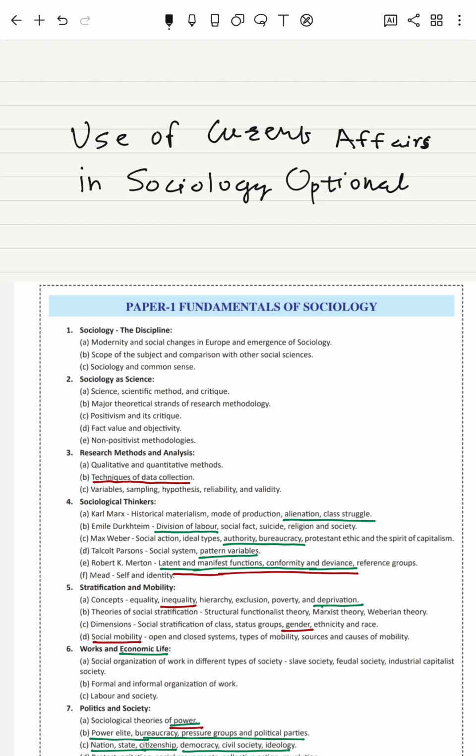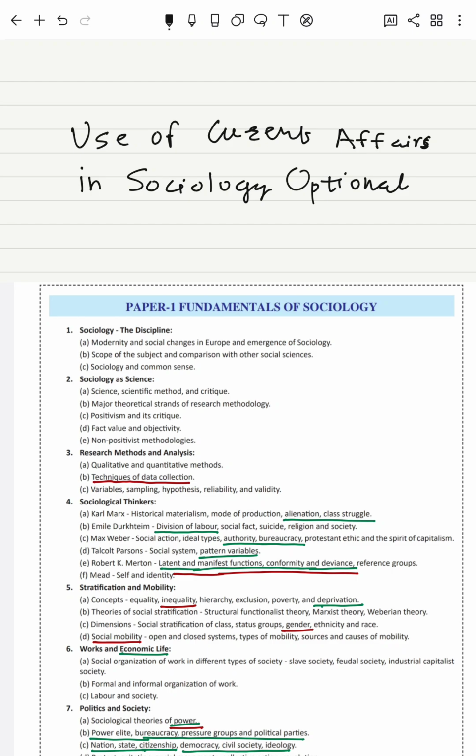And there is high possibility that the questions could be framed on those issues as well, because as we know, in sociology optional papers UPSC asks few questions which are based upon current affairs, and most of the time students feel it very tricky, or they feel it very difficult to answer from sociological point of view. So let us look at two important current affairs issues which are very important for your sociology answer writing.